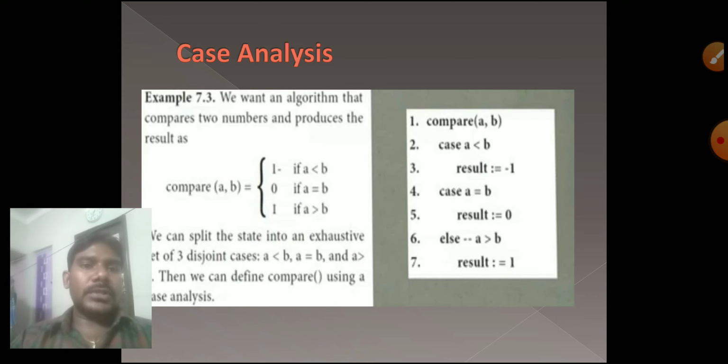So here itself it splits the state. There are three disjoint cases: A less than B, A equal to B, A greater than B. Then we can define compare using case analysis. We have to give any values and compare them.